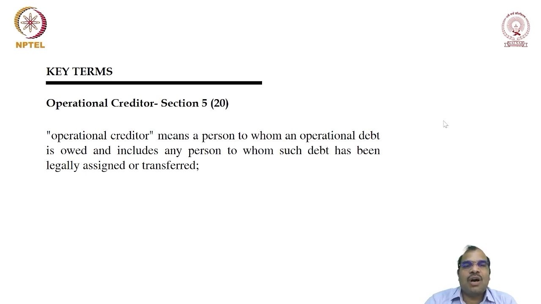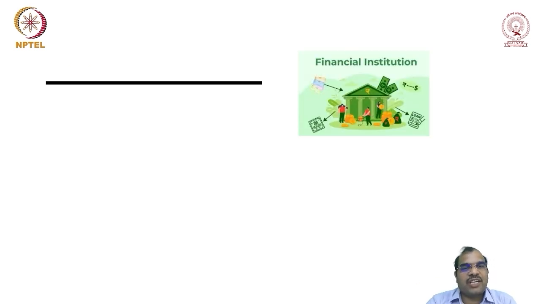Operational creditor means a person to whom operational debt is owed and includes any person to whom such debt has been legally assigned. Take the example: I have delivered some goods to some company. Obviously, in this case I am considered to be an operational creditor. If I have assigned this right to someone else, then even such person is also called an operational creditor.